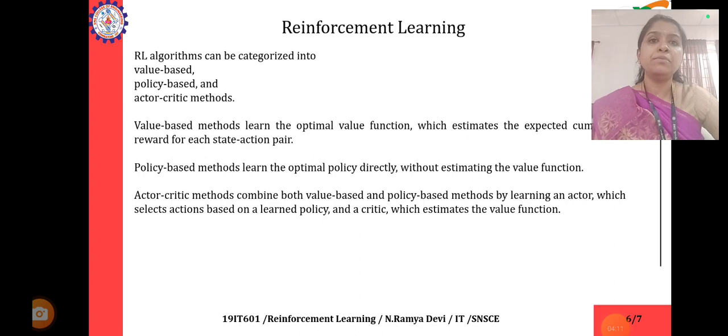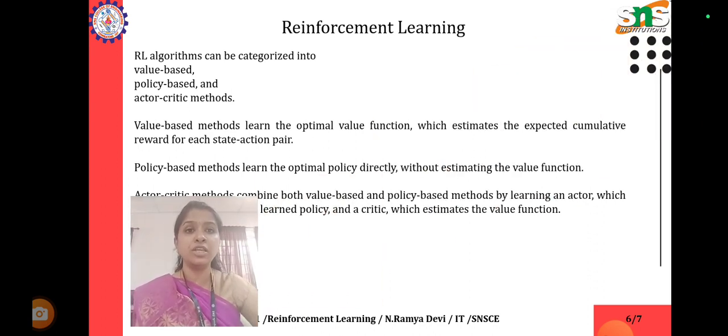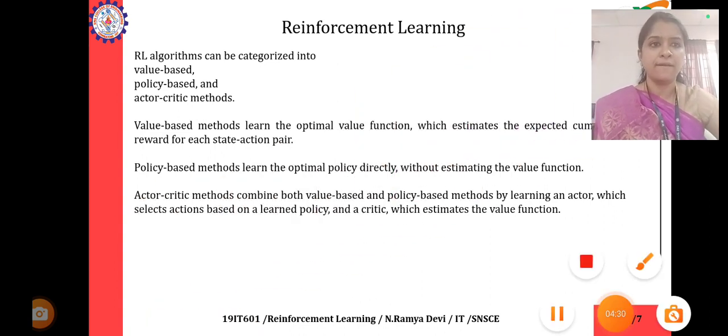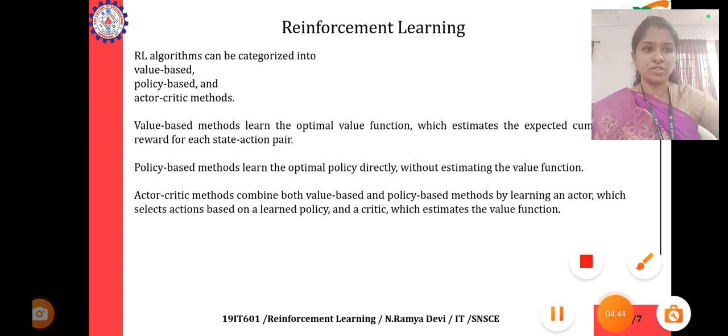So what do we mean by value-based? The value-based methods learn the optimal value function, which estimates the expected cumulative reward for each state-action pair. Next, the policy-based methods learn the optimal policy directly without estimating the value function. The final one is the actor-critic methods, which combine both value-based and policy-based methods by learning an actor, which selects actions based on a learned policy, and a critic, which estimates the value function.